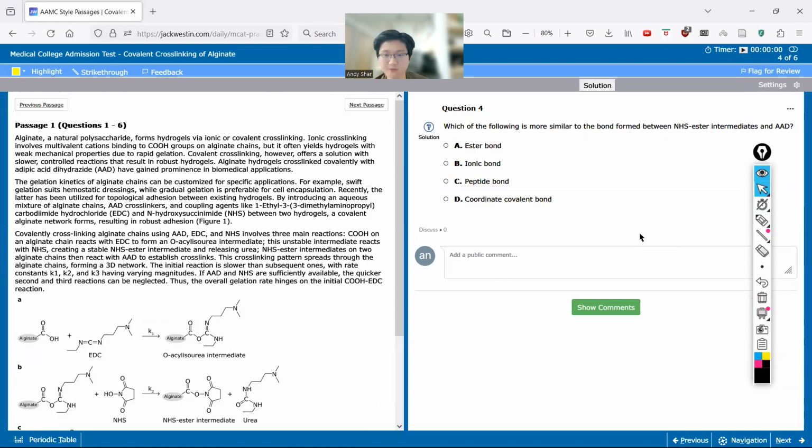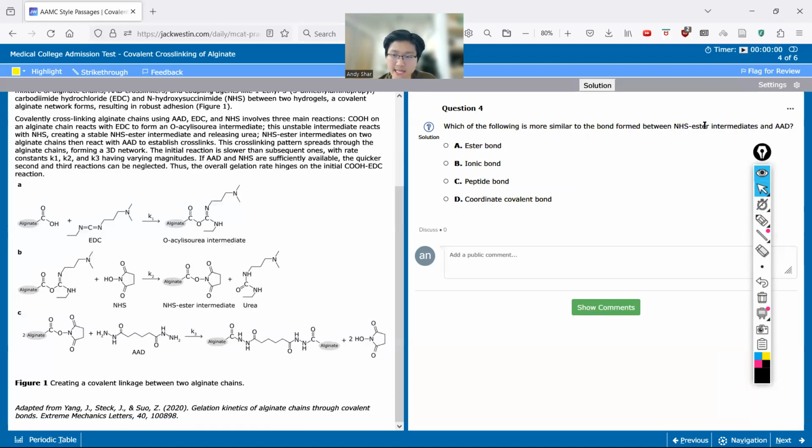All right, so question 4. Which of the following is more similar to the bond formed between NHS ester intermediates and AAD? Okay, so NHS ester intermediates, where did we see that? That was right here. And AAD. Okay, so it's essentially this reaction, right? We're saying these two things come together, what type of bond do they form? All right, so what type of bond is this?